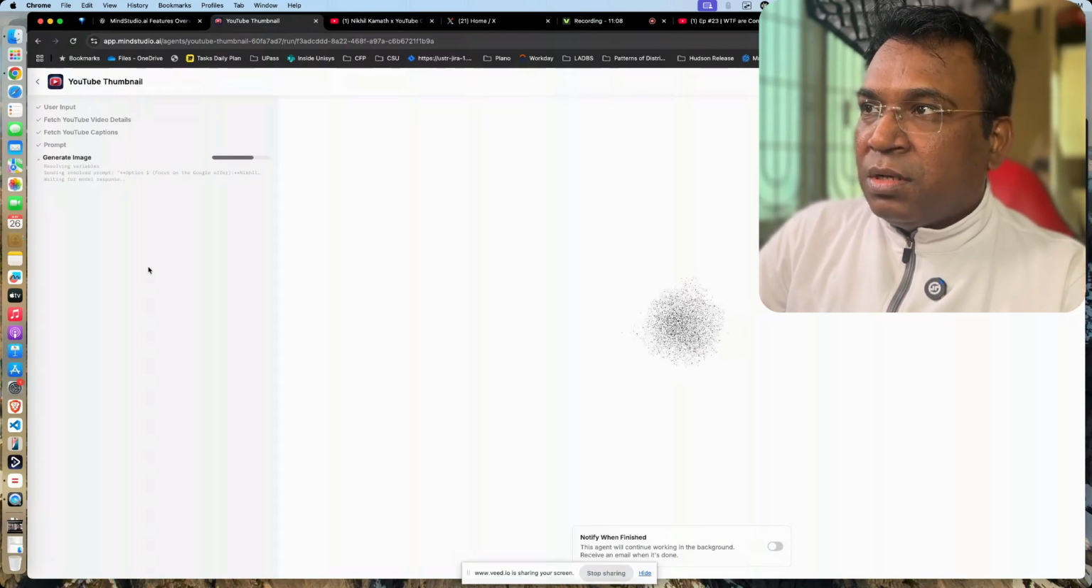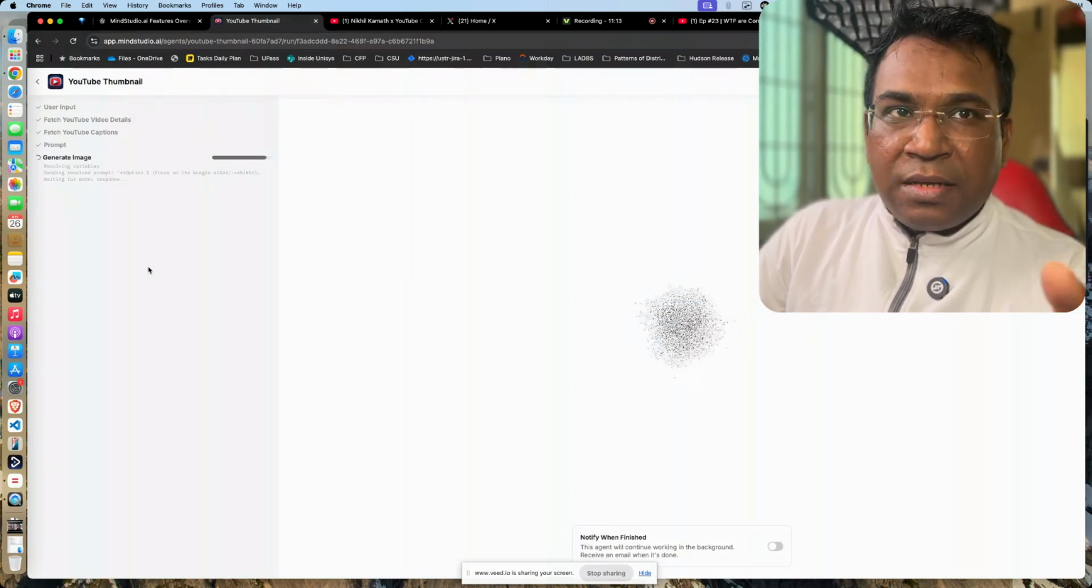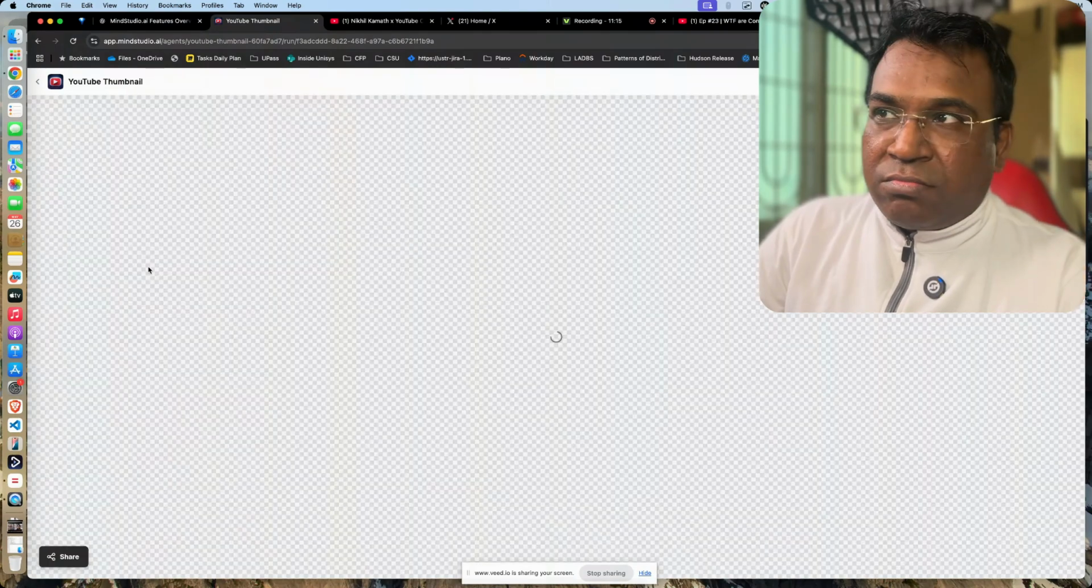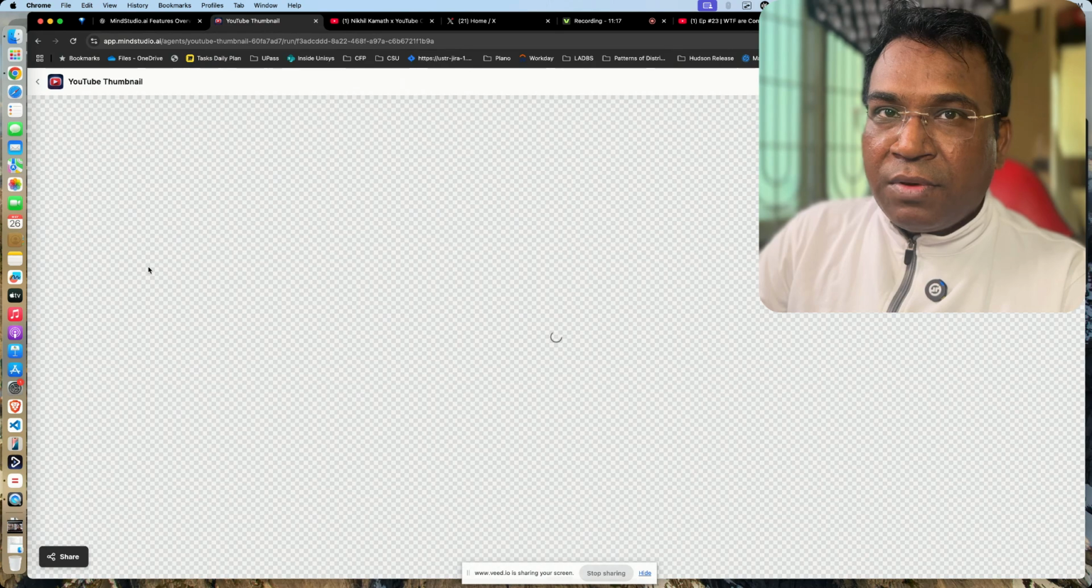So that is the generate image part. This looks very nice and increases productivity, I can think.